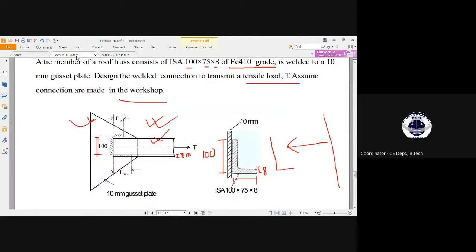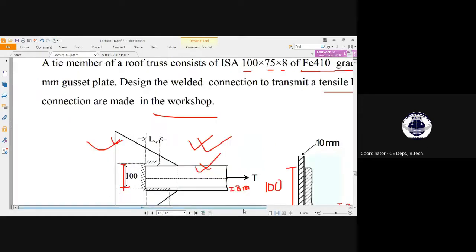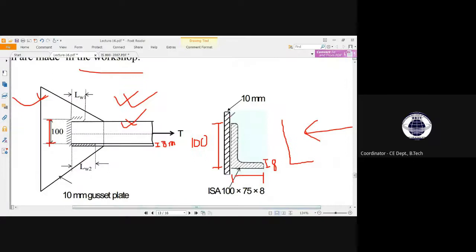Okay. So in which places will the welding occur? See in this diagram, the slash part is shown as welding.